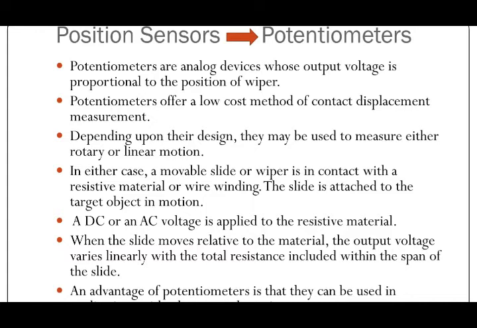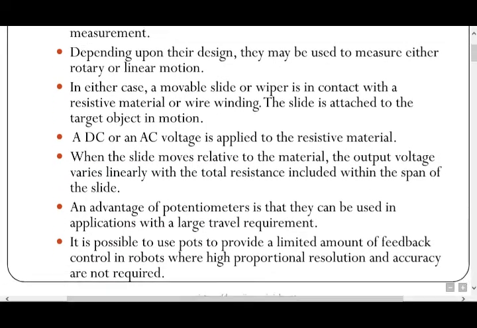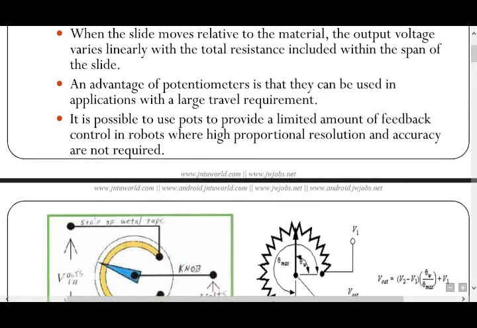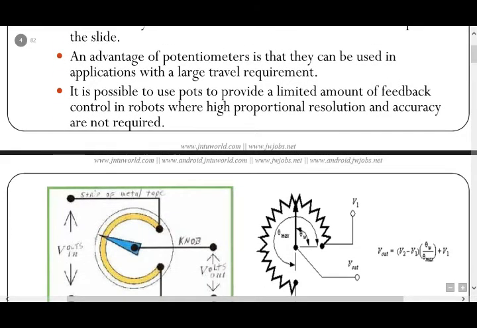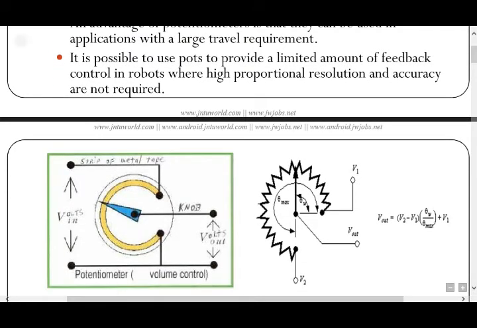When the slide moves relative to the material, the output voltage varies linearly with the total resistance included within the span of the slide. An advantage of potentiometers is that they can be used in applications with large travel equipment. It is possible to use them to provide a limited amount of feedback control in robots where very high proportional resolution and accuracy are not required.